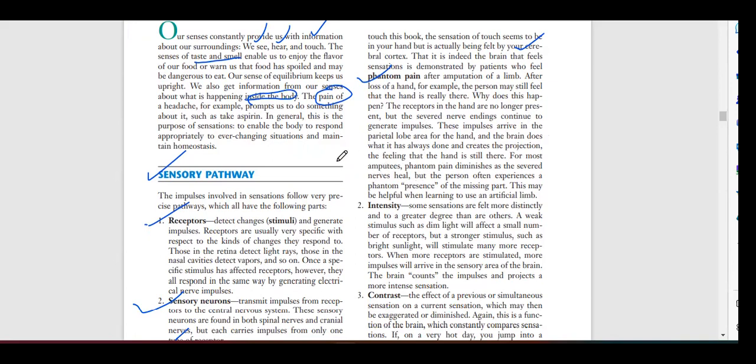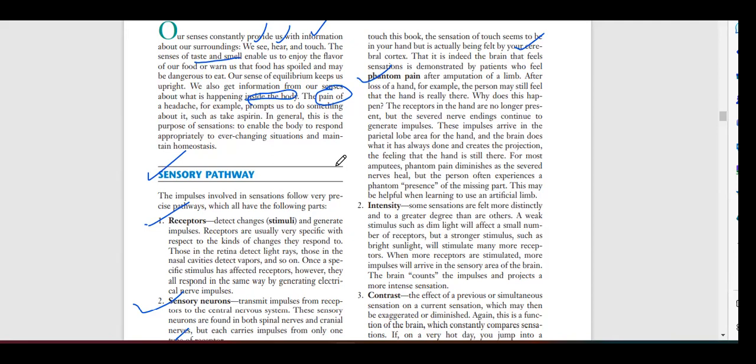The brain does what it has always done and creates the projection, the feeling that the hand is still there. For most amputees, phantom pain diminishes as the sensory nerves heal, but the person often experiences a phantom presence of the missing part. This may be helpful when learning to use an artificial limb.